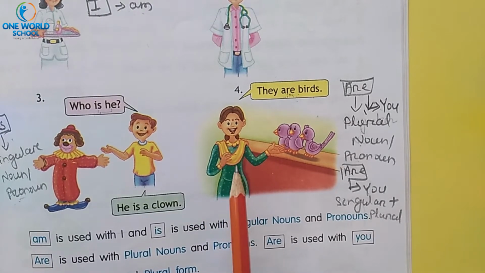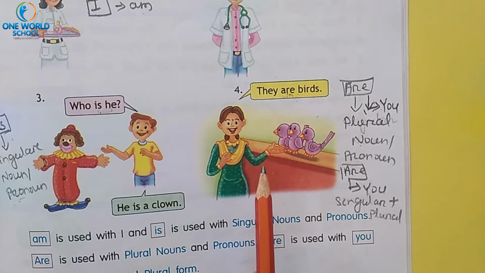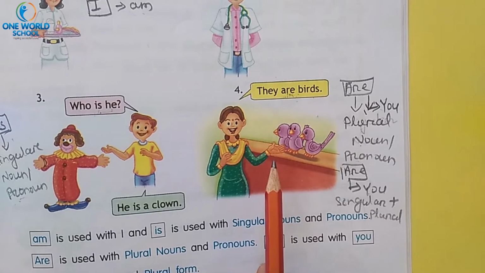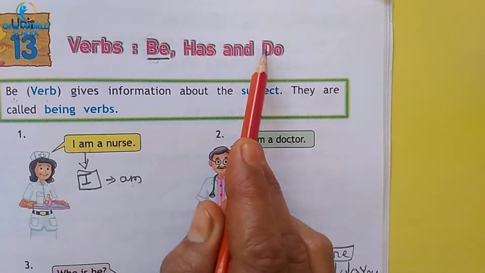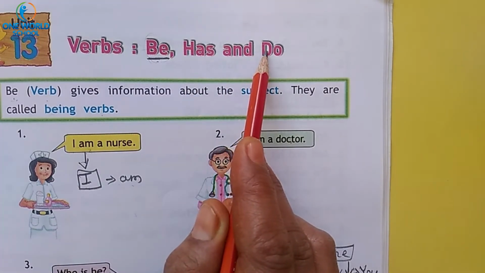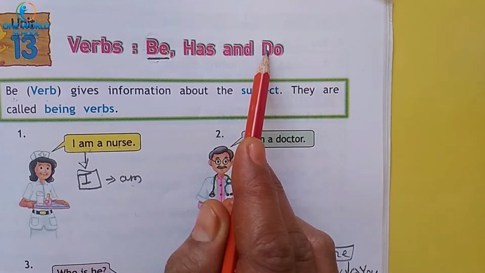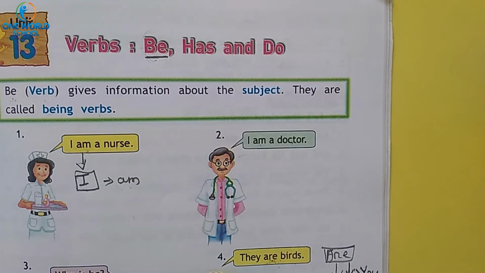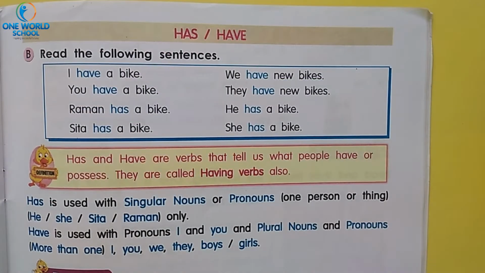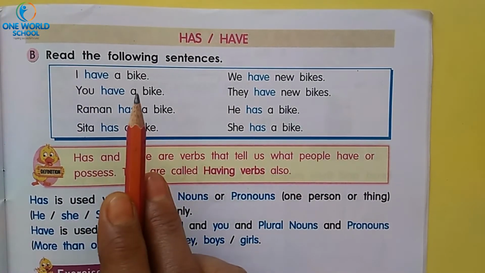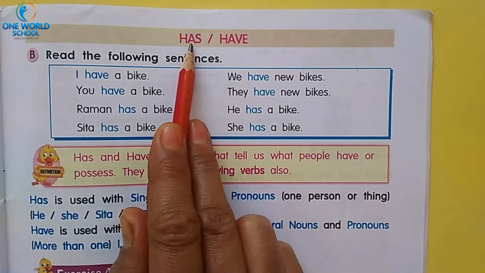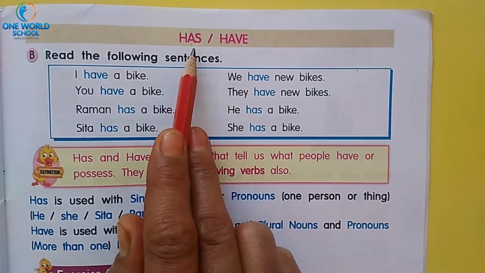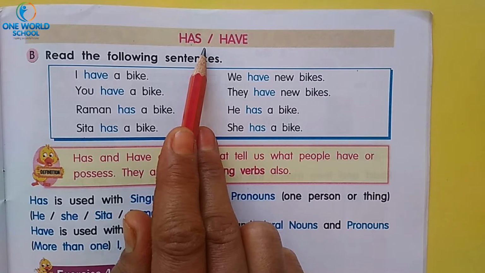number 3. And today is the turn to continue this unit, that is unit number 13, with the verbs has and do. We will go ahead with exercise number 4. So let's turn to page number 53. This is page number 53, and today we will start with the verb has or have. Where these verbs are used, today we will discuss.